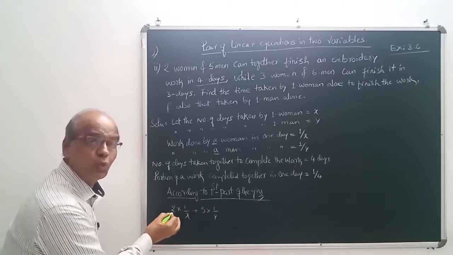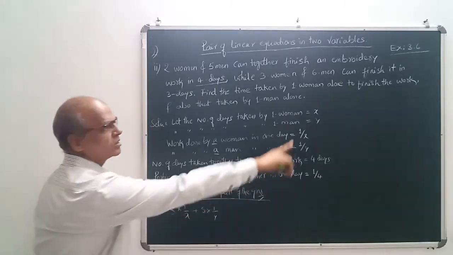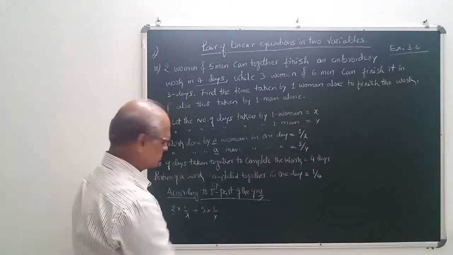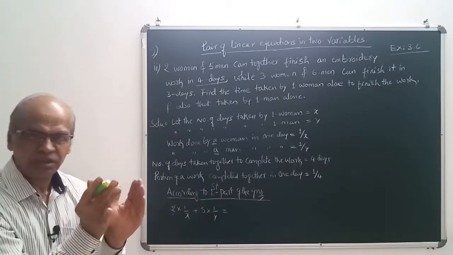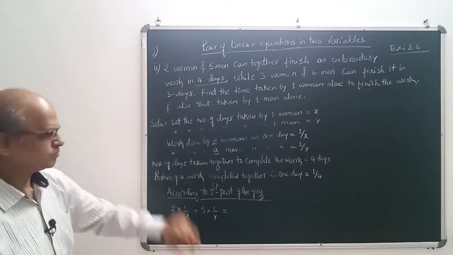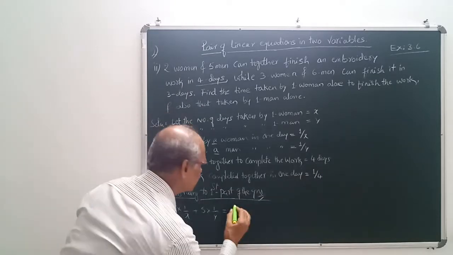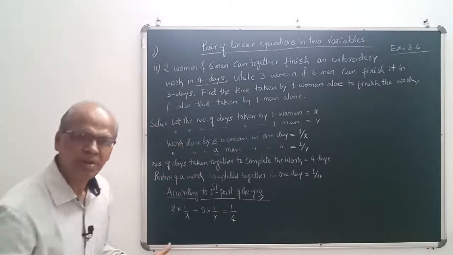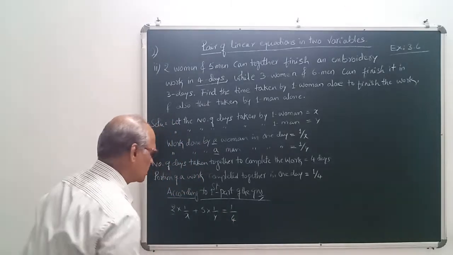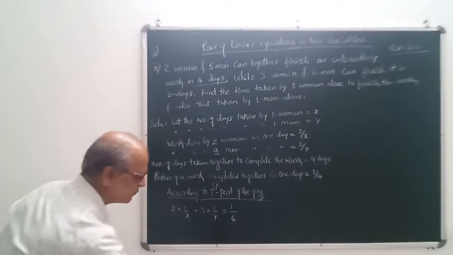Why 2? Because 2 women. Why 5 here? Because 5 men. 1 by x is what? 1 woman and 1 man. Okay, so now whatever this is, plus means together. Total time taken is what? 4. But what is here? Total time taken in 1 day? That is 1 by 4. That means this is 1 by 4. Now what we have to do? We have to simplify this. So here 2 into 1 by x plus 5 into 1 by y is equal to 1 by 4.